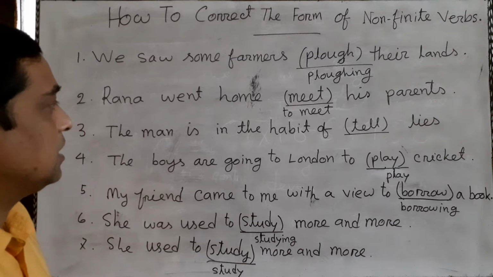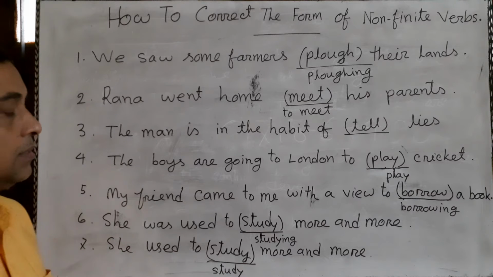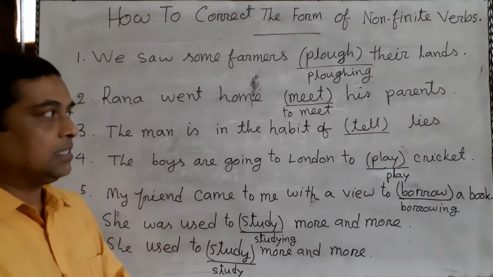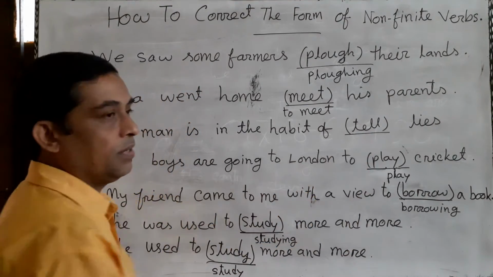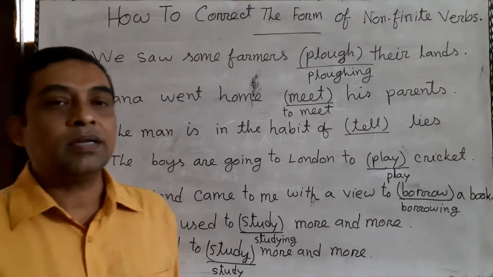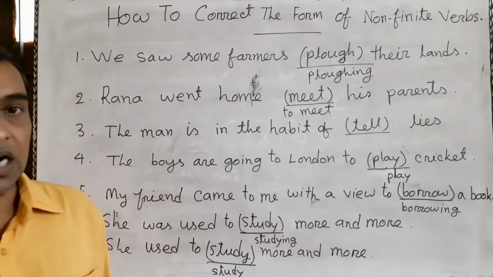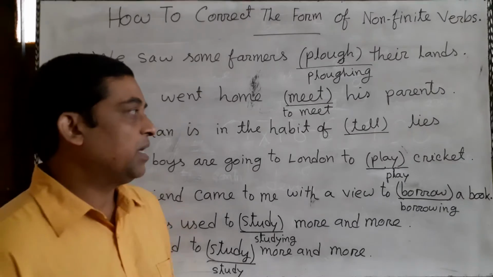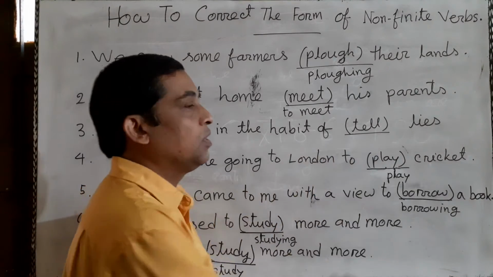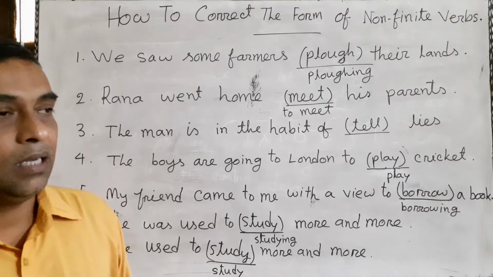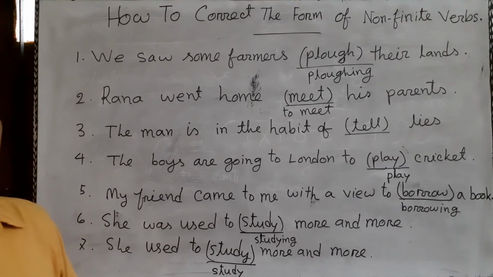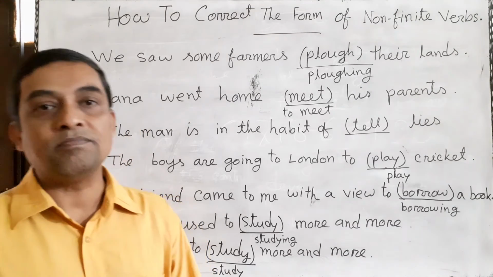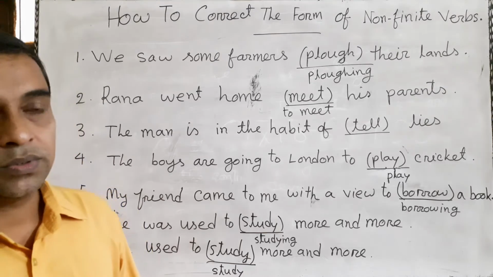Example number 3. The man is in the habit of tell lies. Tell lies. Here tell is said after the preposition of, and many of you know after preposition we must write a noun or pronoun, but here after the preposition of we have a verb tell. So if we have any verb after any preposition, then the verb will be transformed into noun.